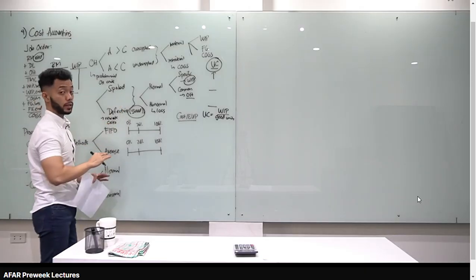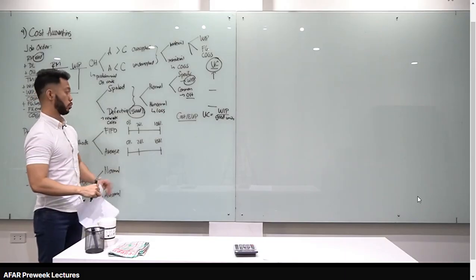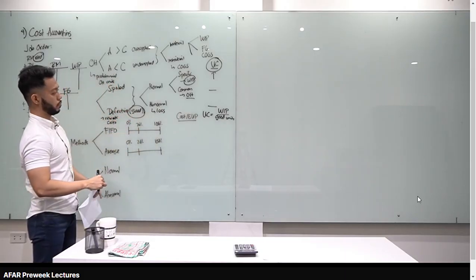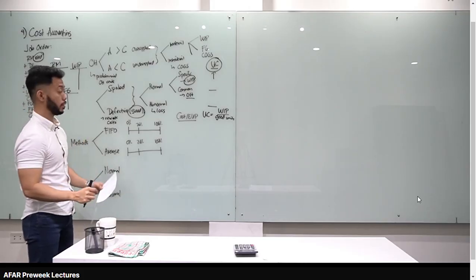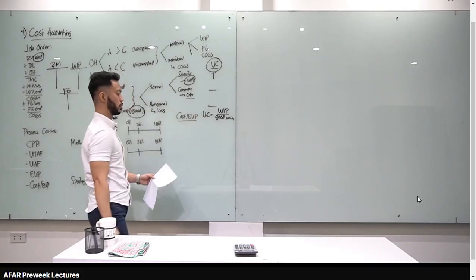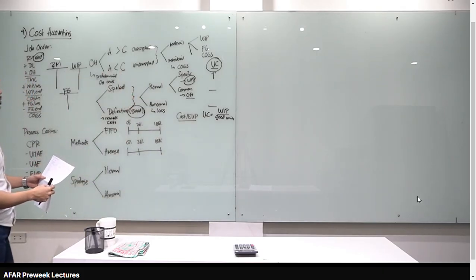Spoiled units are not good units, therefore they do not go in the denominator. That is their difference. So if defective units are in the denominator, the unit cost for defective units is lower than for spoiled units. Does that make sense? Because the denominator is higher, the unit cost is lower. Alright? So that's what you have to remember about job order costing.